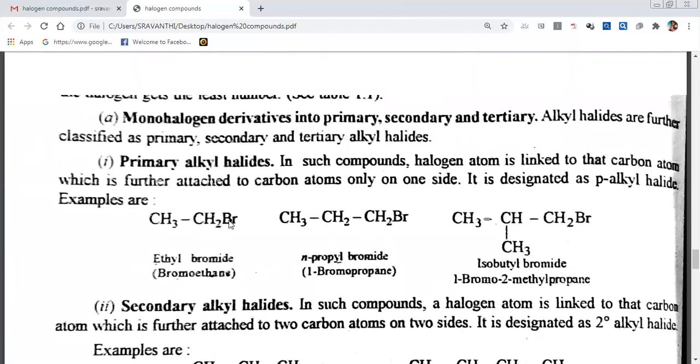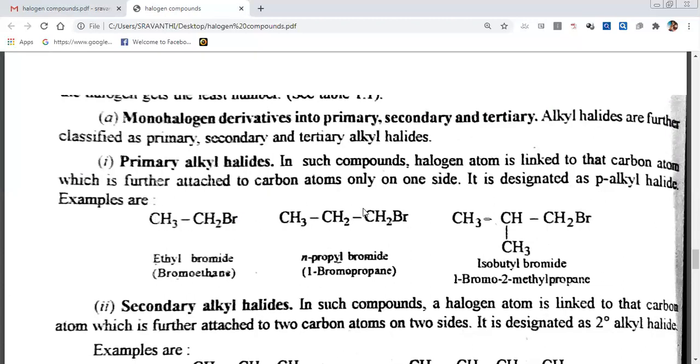These are monohalogen compounds because one halide is there in each. But these are different. In what way are they different? These monohalogen derivatives are divided into primary, secondary, and tertiary. Primary alkyl halides means the halide is attached to a primary carbon. If the halide is attached to a secondary carbon, they are called secondary alkyl halides. If the halide is attached to a tertiary carbon, these are called tertiary alkyl halides. These are all alkyl halides only.